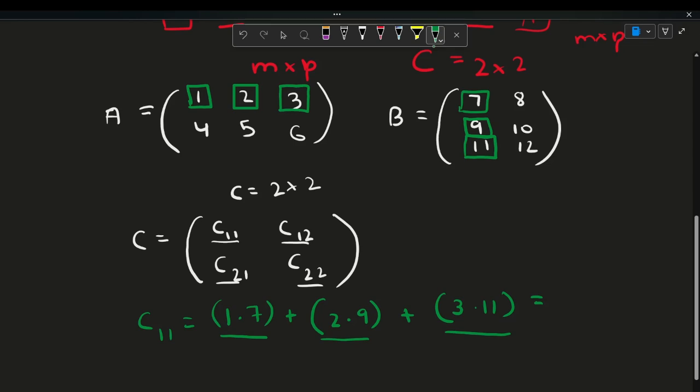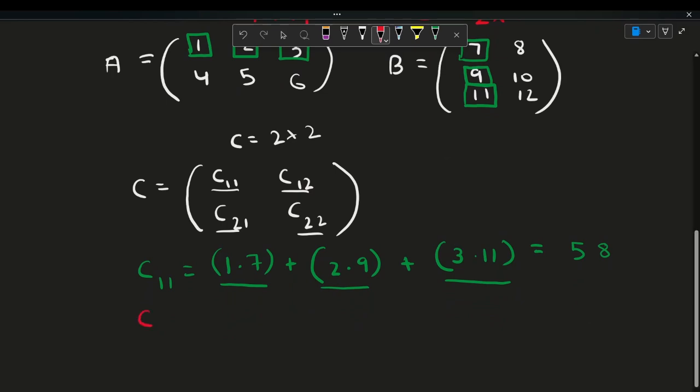And if we expand and solve this out, we would get 58, which is because it's 7 plus 18 plus 33. So now, let's look at how we can find the value of C12.